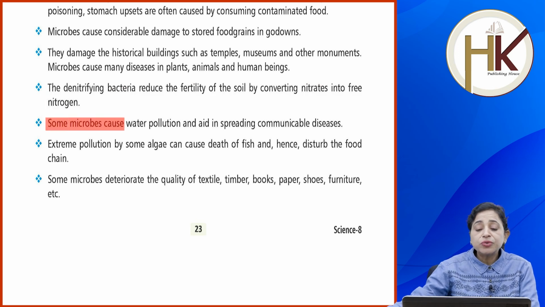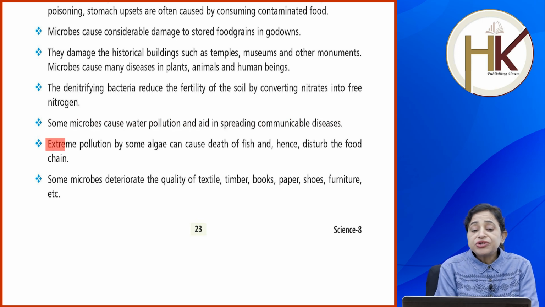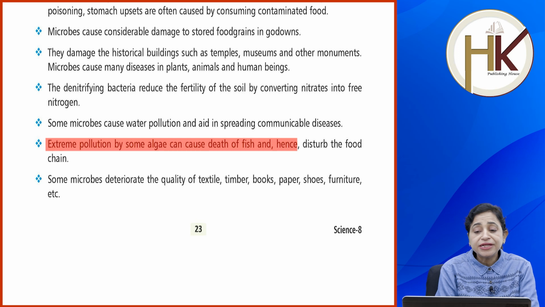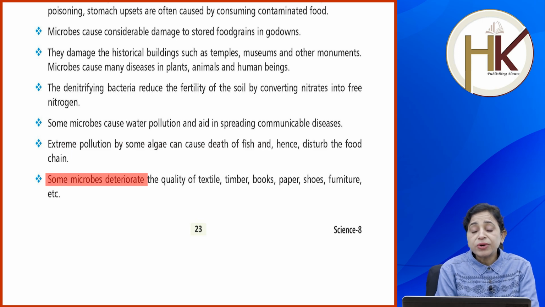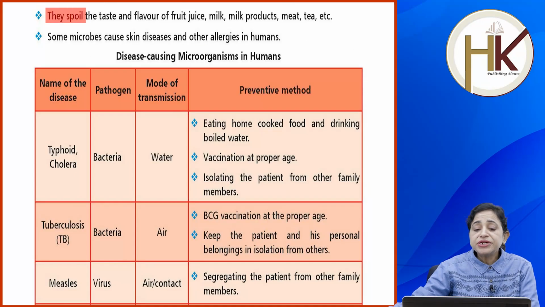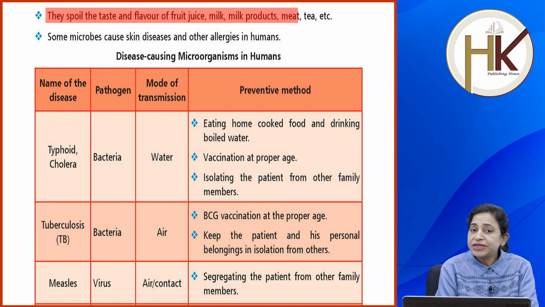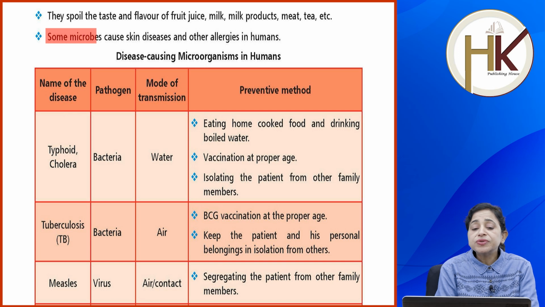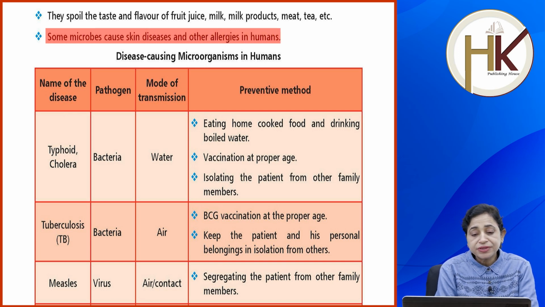Some microbes cause water pollution and aid in spreading communicable diseases. Extreme pollution by some algae can cause death of fish and hence disturb the food chain. Some microbes deteriorate the quality of textile, timber, books, paper, shoes, furniture, etc. They spoil the taste and flavor of fruit juice, milk products, meat, tea, etc. Some microbes cause skin diseases and other allergies in humans.